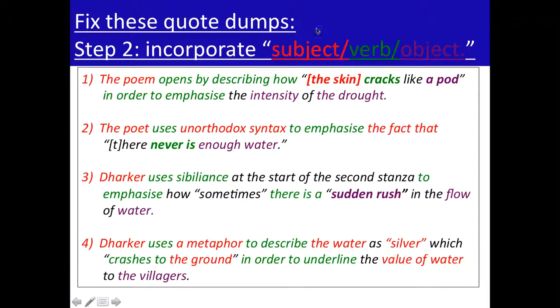This is the only complex one here, where we have this could be purple as the object of this sentence, the value of water to the villagers. So each of these sentences makes use of the various components around the quotation. So you're looking again at these quotations. Are they subject nouns, verbs, or object nouns? That's what you're trying to work out.